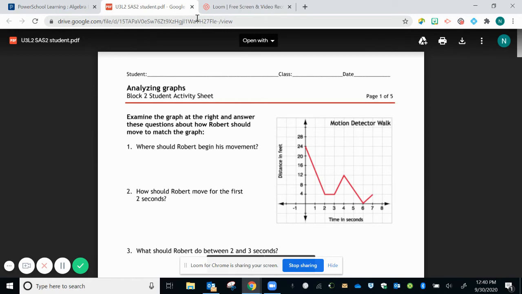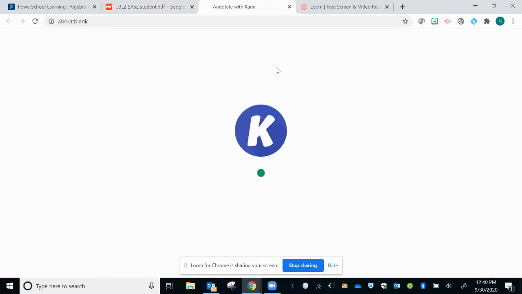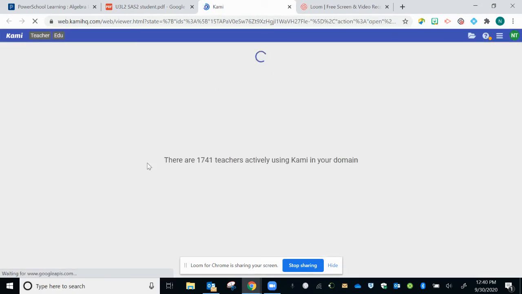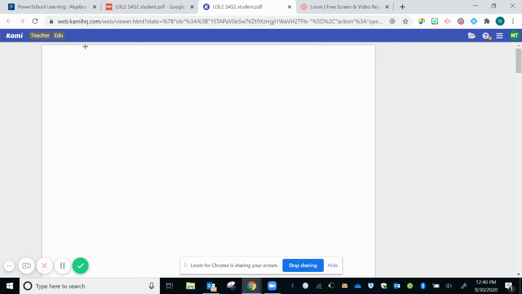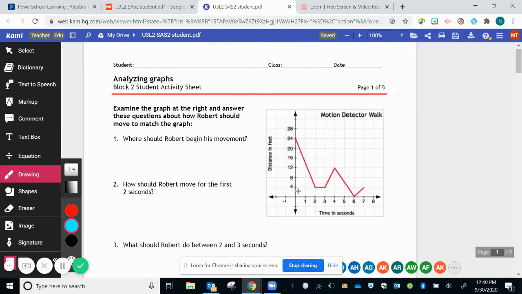Now, in order to complete the assignment so that you can hand it in, you're going to want to hit Open With, Annotate with Cami. And then that's going to come up for you. Now, if you have already started this assignment, once you click on it, it will bring all of your annotations in from Cami. So I know that I wrote some things on here previously.